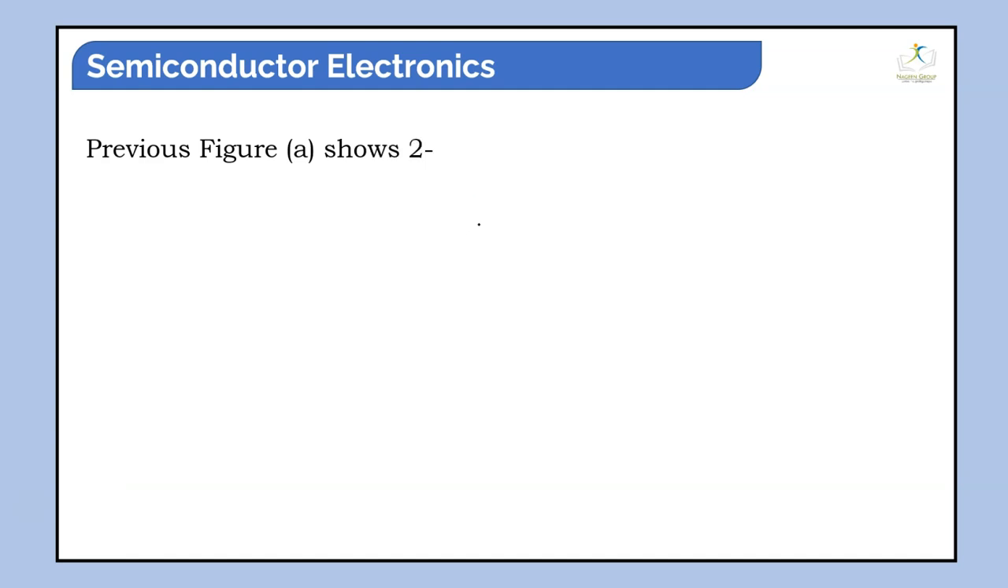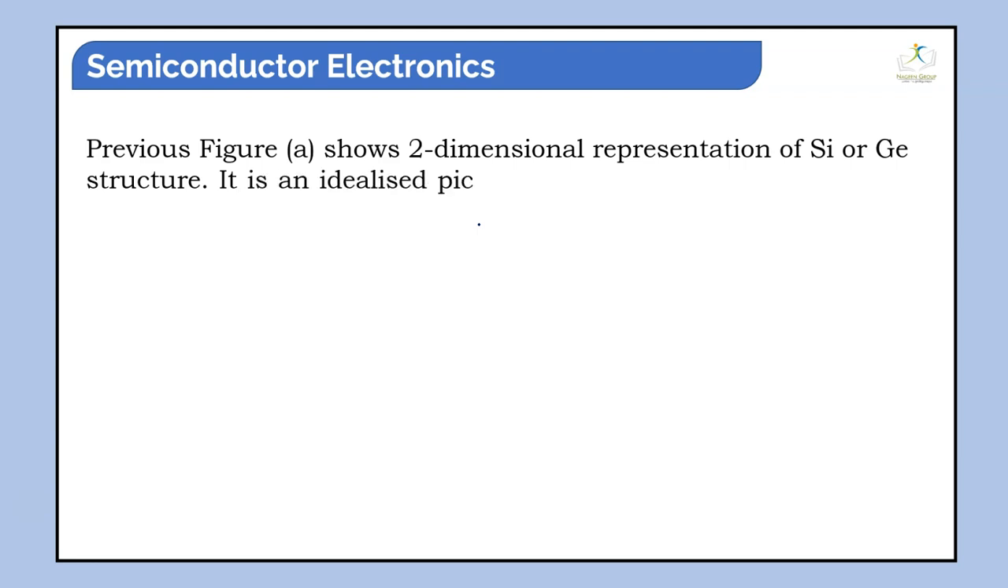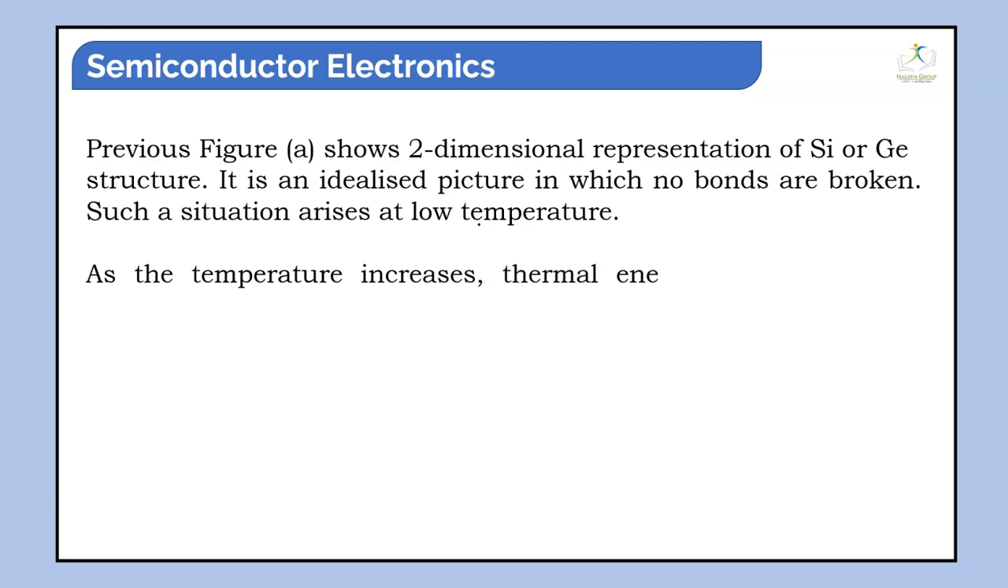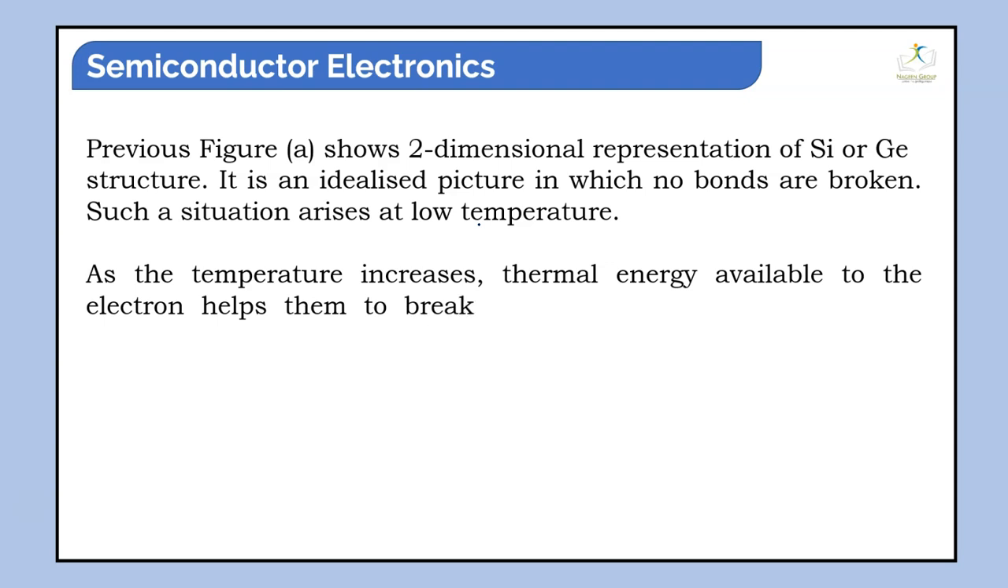So, there will be some error happening. The figure shows a two-dimensional representation of the silicon and germanium structure. It's an idealized picture in which no bonds are broken, such as the situation arises at low temperature. But as the temperature increases, the thermal energy available to the electrons helps them break away, becoming free electrons for conduction.